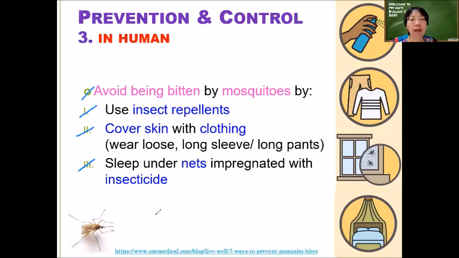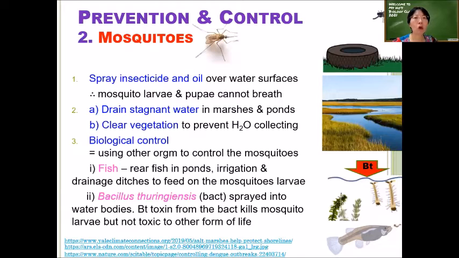Sleep under mosquito nets impregnated with insecticides, which means spraying the mosquito net with insecticides. Okay, so this is control in human. What about control of mosquitoes? We want to control them so that the number will not increase, right?